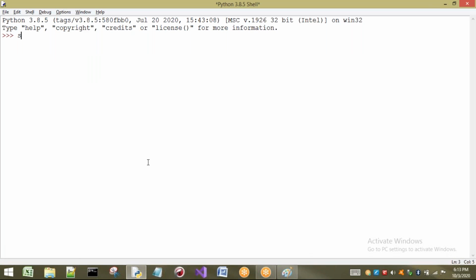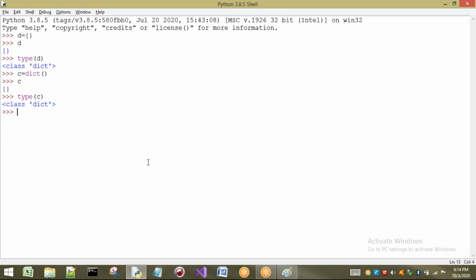Let us take a small dictionary D equal to curly brackets. If I print D, what happens? It is going to give me an empty dictionary. I want to see the type of D. See what you get: it is a dictionary type. Next, I want to create one more dictionary with the dict function. So I write C equal to dict(). If I print C, it is also empty. Let us see the type of C. It is class dict. So here I have taken empty dictionaries.